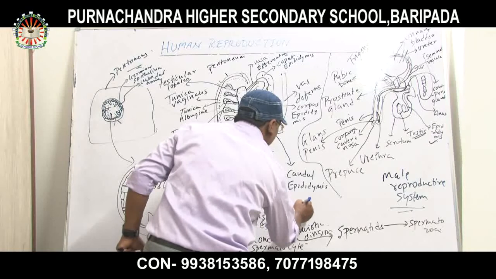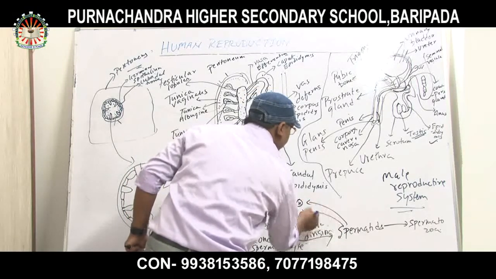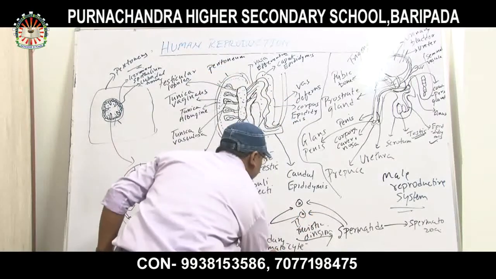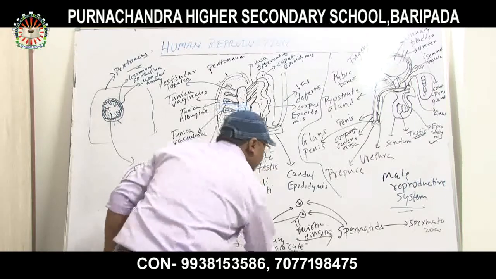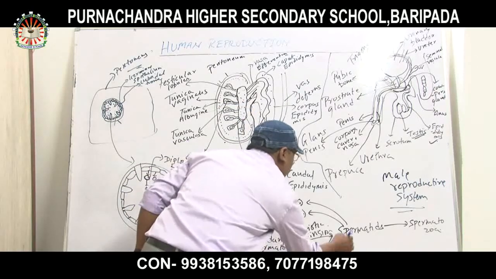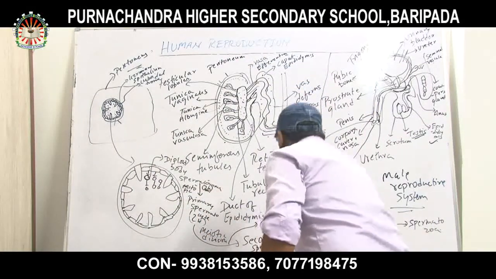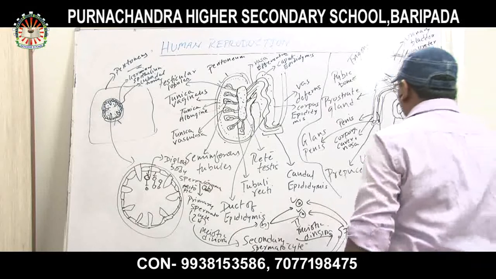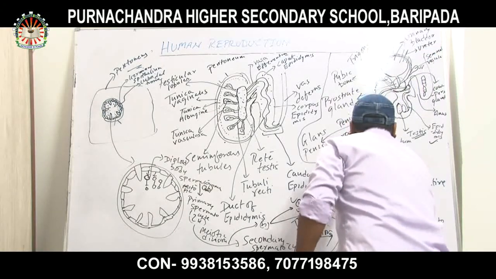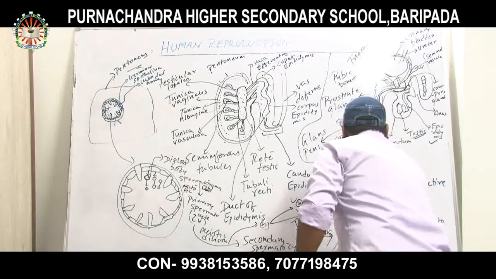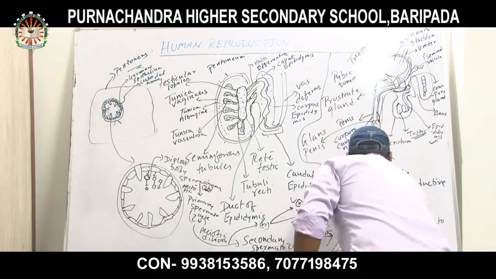How many spermatids are produced? Two from each secondary spermatocyte, so 1, 2, 3, 4. Four spermatids. The four spermatids form spermatozoa.